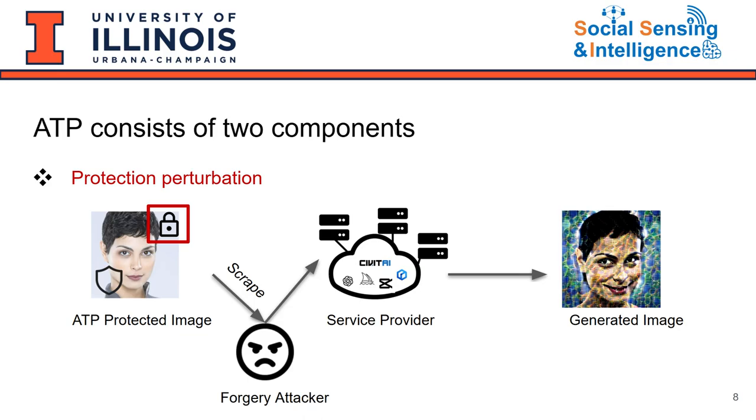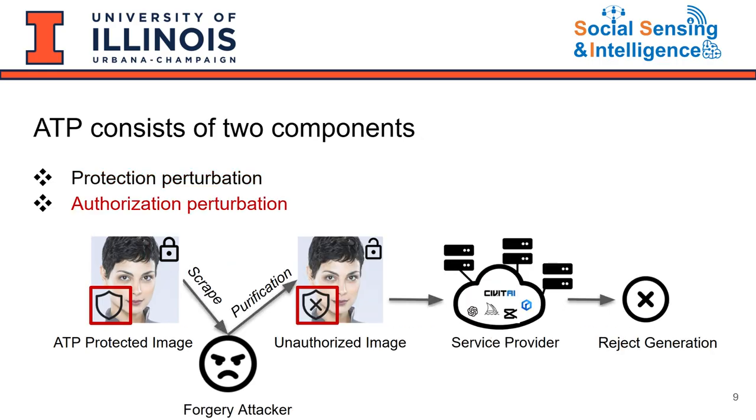It consists of two components. One is the protection perturbation. It functions to disturb the generation process. Another is the authorization perturbation, which encodes an authorization message into the image. When purification occurs, the integrity of this message is disrupted. Then, the service provider can detect the tampering.